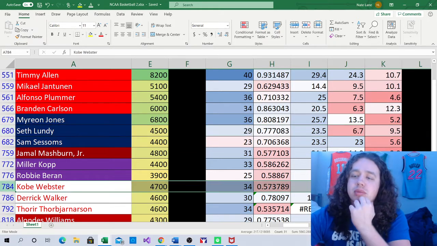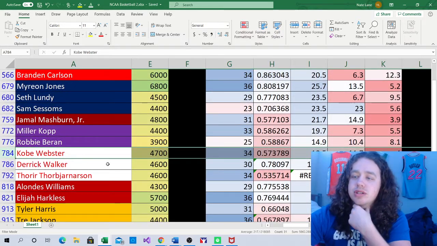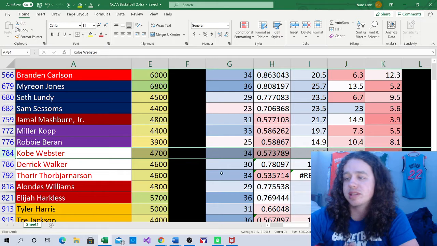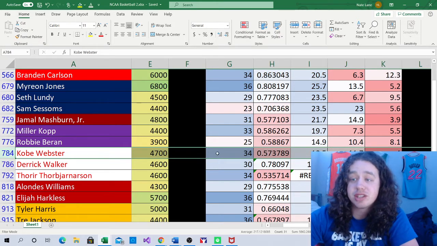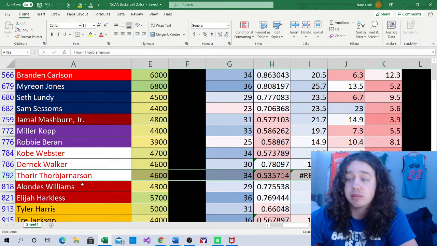Oh wait, I got to talk about the Nebraska side first. There's going to be some other interesting value plays here. We got Kobe Webster. He's $4,700. Gave him 34 minutes. Derek Walker's $4,600. Gave him 30 minutes. And then my guy Thorben, I'm not even going to try. We're going to call him Thor because that's just a dope name. I gave him 34 minutes.